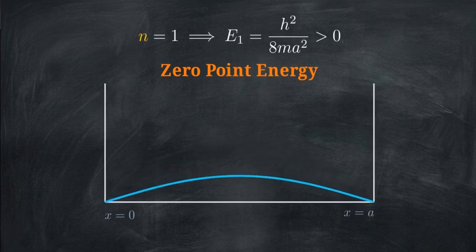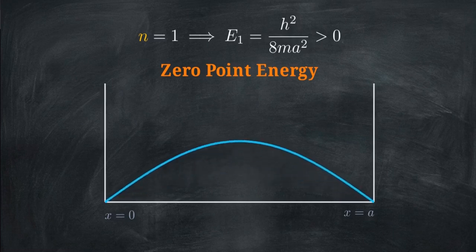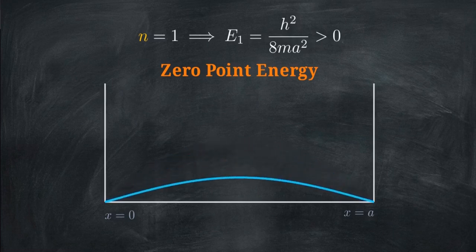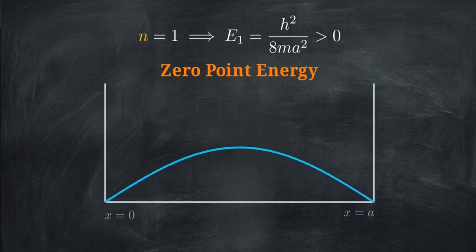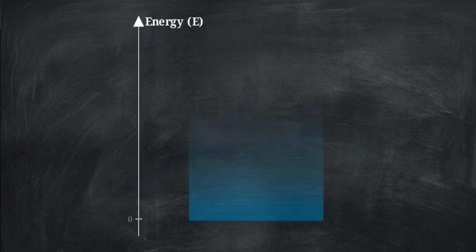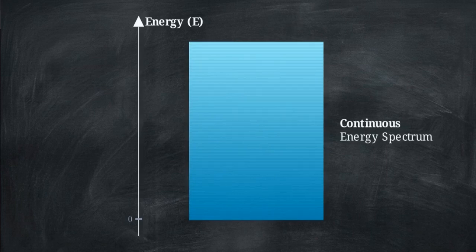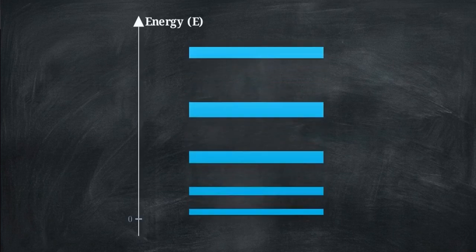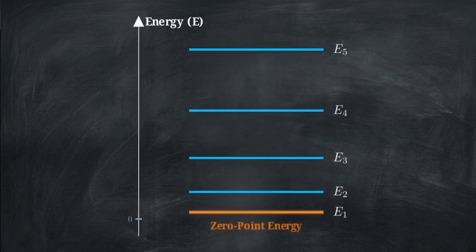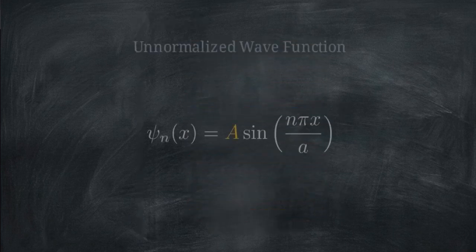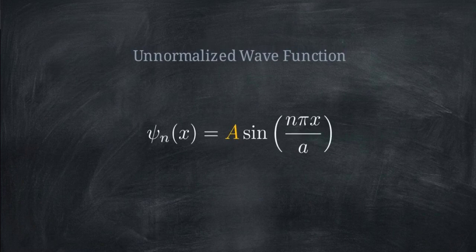Like a vibrating string that must have a curve to exist, a particle inside the box must possess energy to maintain its wave nature. Confining the particle mathematically restricts its available energy. We take a particle that could theoretically possess any energy level and compress it into a strict ladder of discrete, quantized steps. We know the energy states, but we still need the exact wave function.